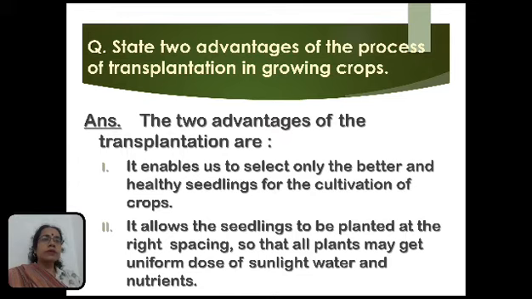State two advantages of the process of transplantation in growing crops. The answer is, the two advantages of transplantation are: number one, it enables us to select only the better and healthy seedlings for the cultivation of crops. And secondly, it allows the seedlings to be planted at the right spacing so that all plants may get uniform dose of sunlight, water and nutrients.